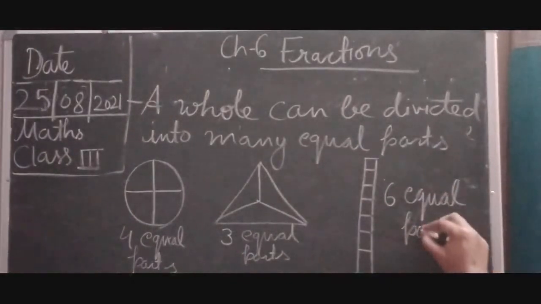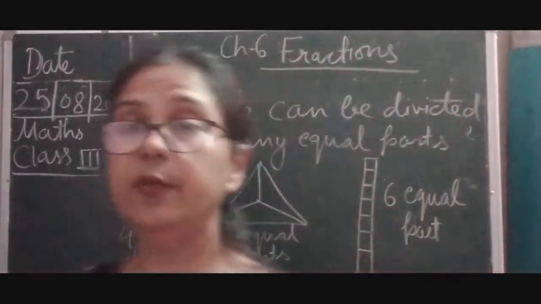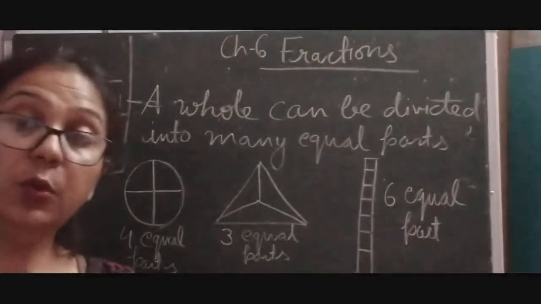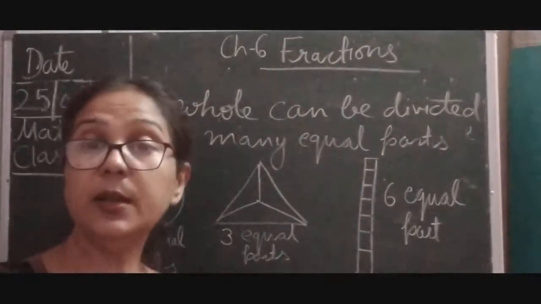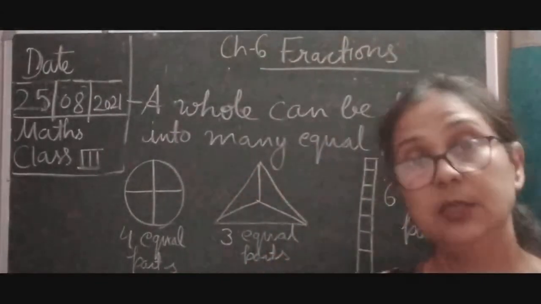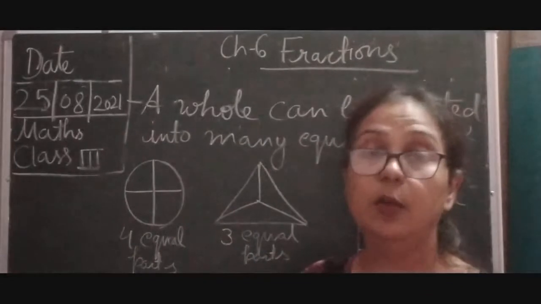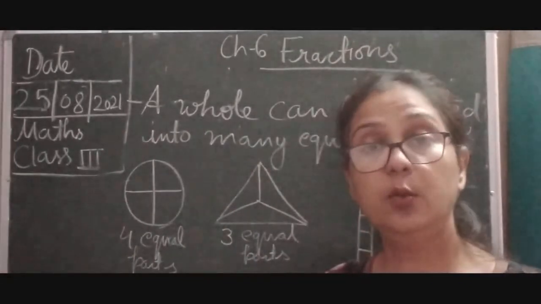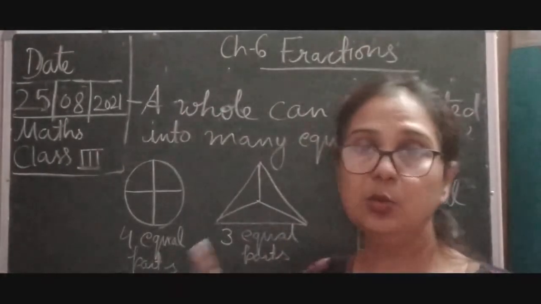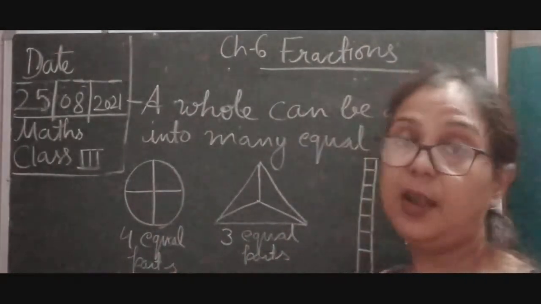So you can divide anything into equal parts. However many parts you want, you can divide. But the condition is that you have to divide equally. Equally distribution होना चाहिए. अगर equally distribution नहीं है तो वो fraction सही नहीं है. So always remember, whatever thing you are going to distribute, those equal parts are called fraction. उसका हर part कहलाता है fraction. It means this is called fraction.